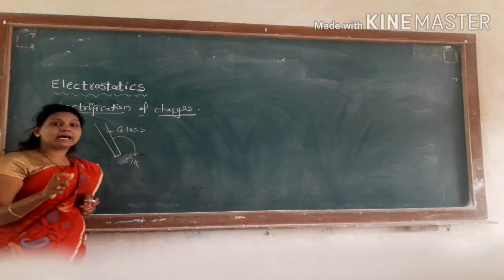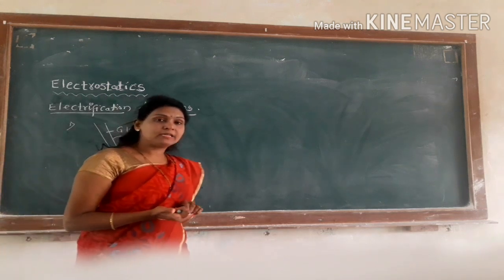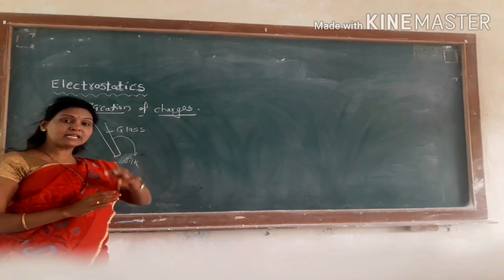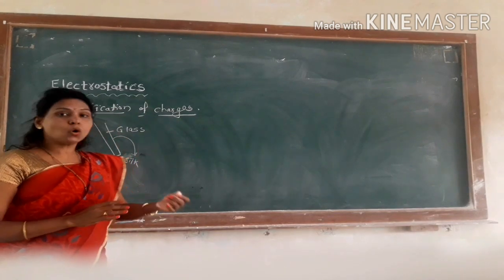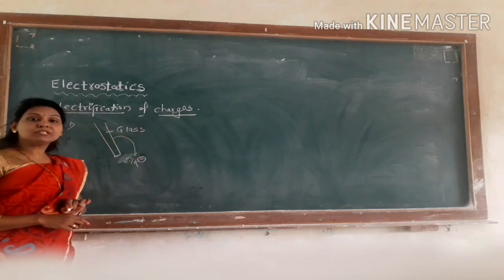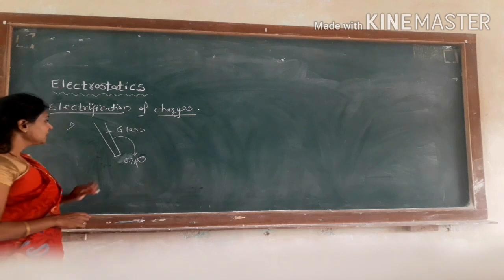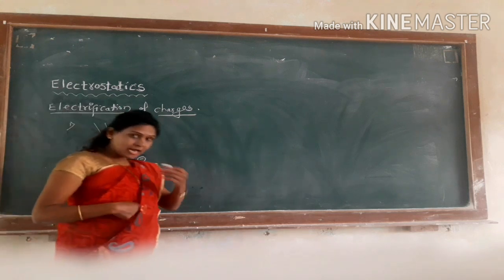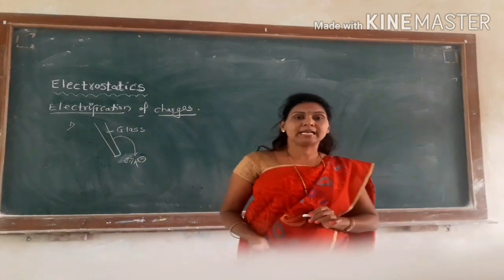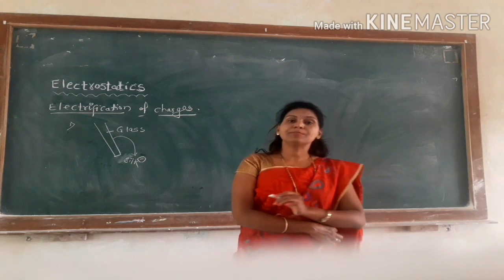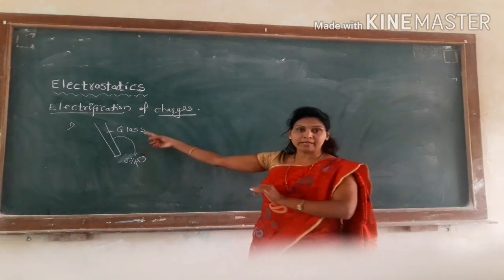As electrons are negatively charged particles, the substance gaining electrons becomes negatively charged, and the substance losing electrons becomes positively charged.